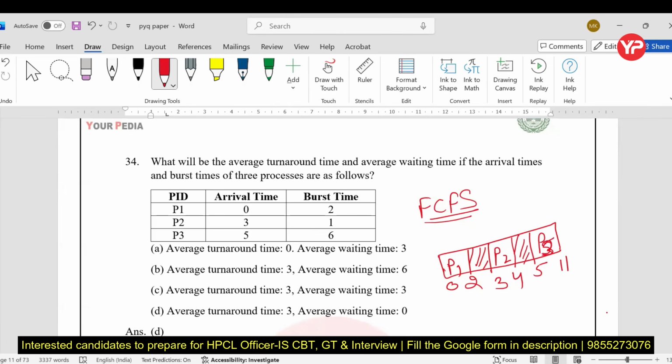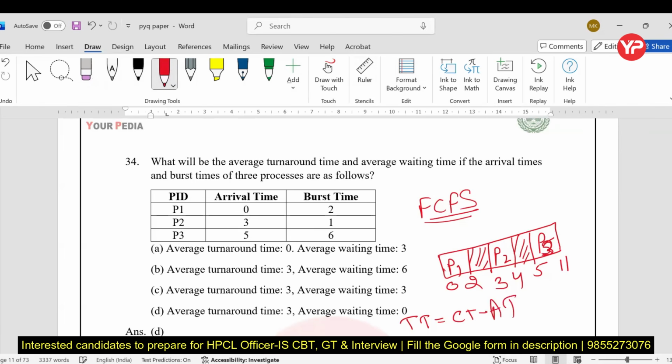Fine. So what is turnaround time? I'm giving you the formula. Turnaround time is completion time minus arrival time, my dear students.